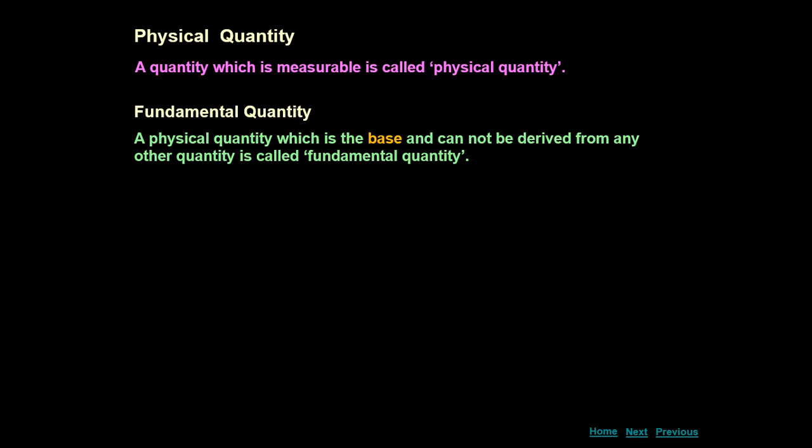When you multiply two lengths, you will get area. So area is a derived physical quantity from the length. But if we talk about length, mass, time, these are the base physical quantities. They are not derived from other physical quantities, so they are called fundamental physical quantities. Examples are length, mass, and time.